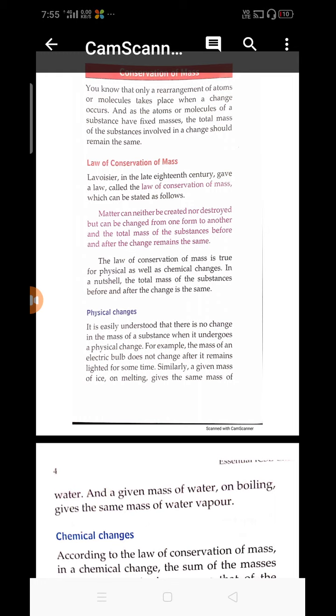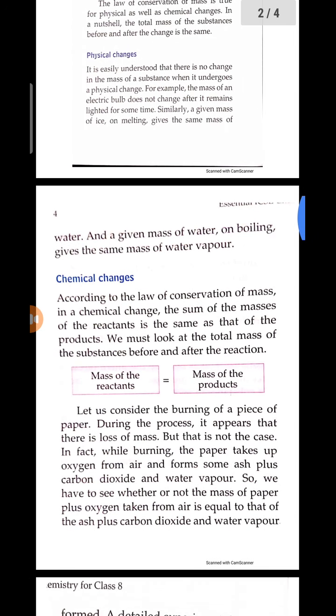Similarly, a given mass of ice on melting gives the same mass of water, and a given mass of water on boiling gives the same mass of water vapor. These are also physical changes.